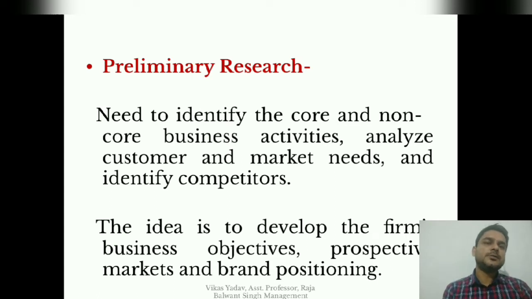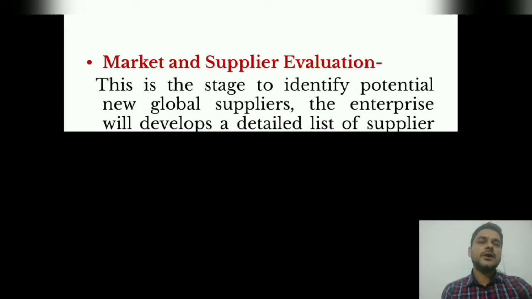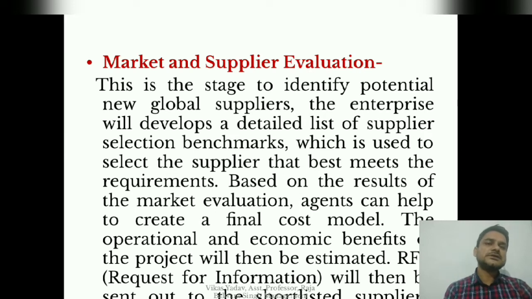Once we are done with the preliminary research, we move towards the second step, that is market and supplier evaluation. In the market and supplier evaluation stage, we need to identify the potential and new global suppliers.